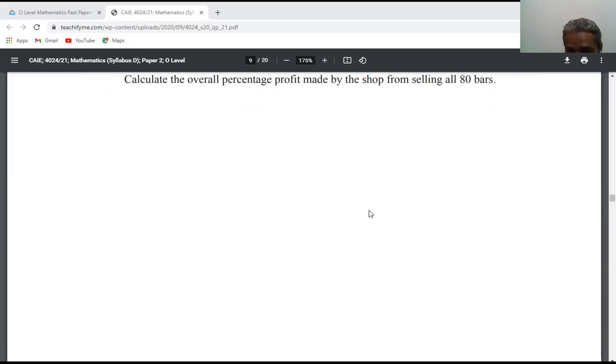So space is required here. 3/5 of 80 multiplied by the price at which it was sold. They sold at 30% profit, so we write 0.7 multiplied by 130/100.